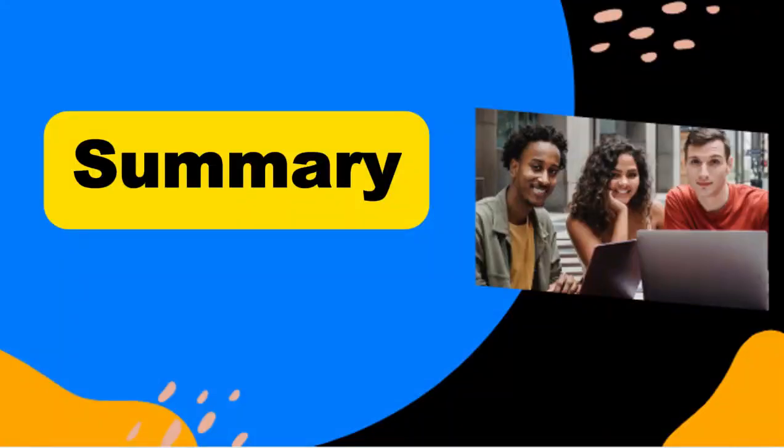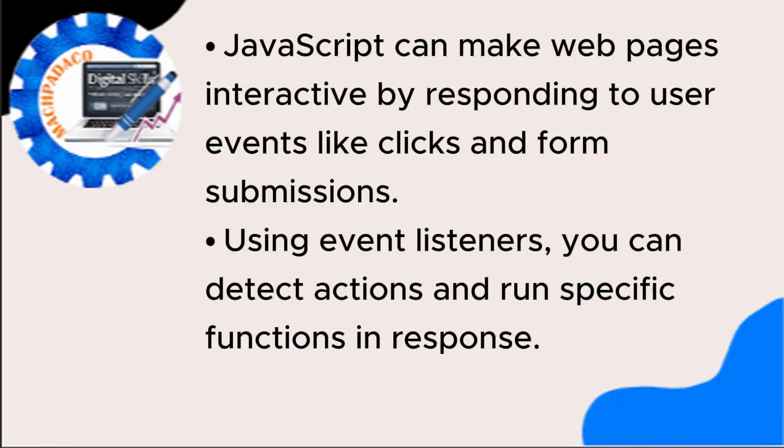So, in summary, JavaScript can make a web page interactive by responding to user events like clicks and form submission. Using event listeners, you can detect actions and run specific functions in response.